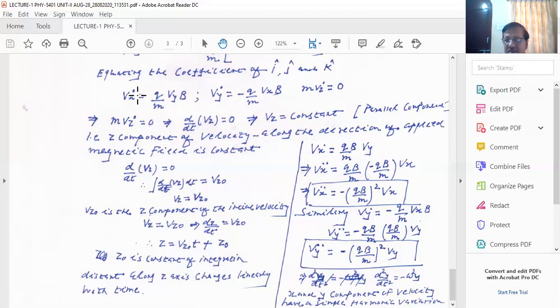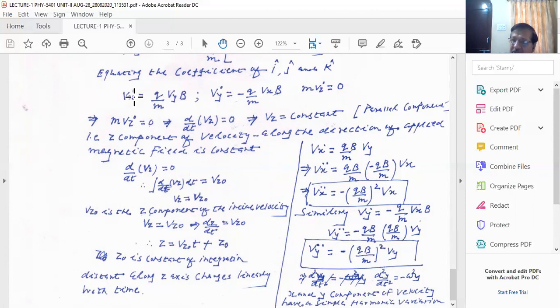Please remember, the magnitude is not changing; its direction is changing here, because the magnetic field does not do any work. So here this is Vx dot. Vx dot is q by m, so d by dt of Vx is non-zero. That means there is a change in Vx. So Vx is changing,